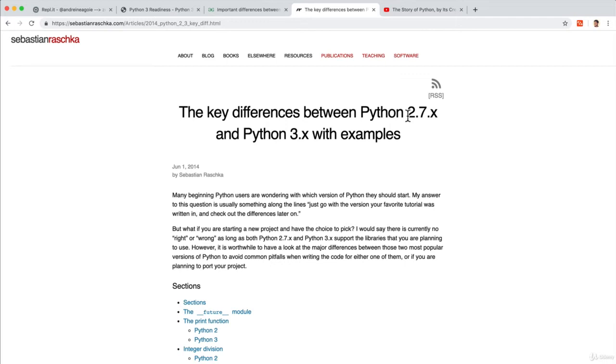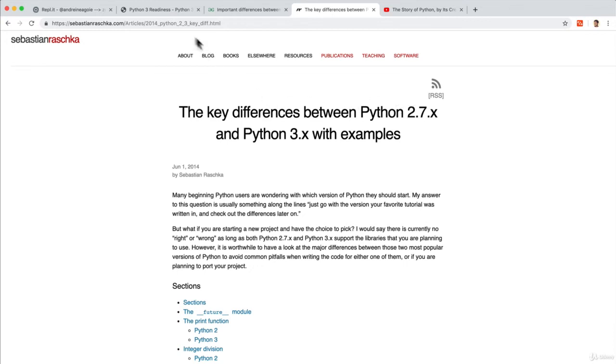That is, come 2020, it's going to stop receiving security updates. So the Python community as a whole is saying, hey, everybody start using Python 3 because we're going to stop maintaining Python 2.